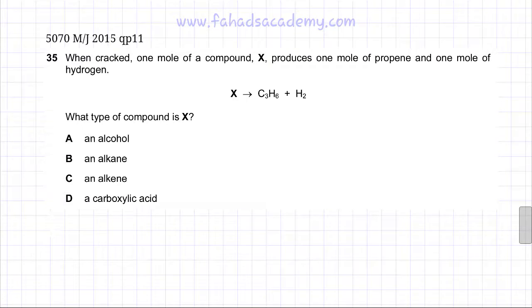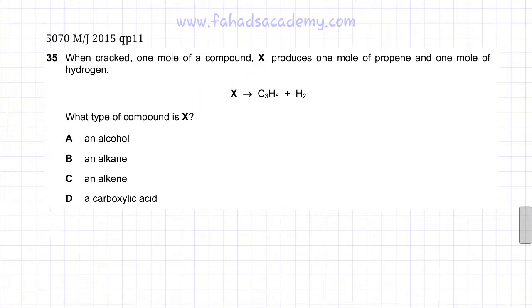The following question is related to cracking of alkanes. The question states that when 1 mole of compound X is cracked, it produces 1 mole of propene and 1 mole of hydrogen. It asks what the formula of X is, and what type of compound X is.